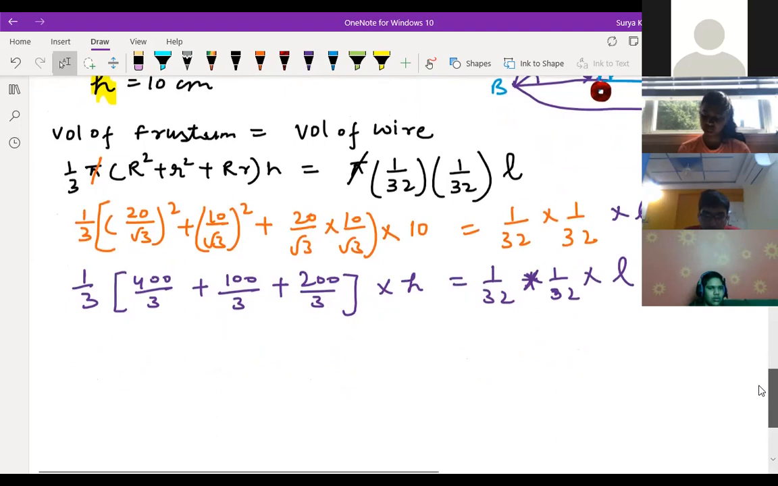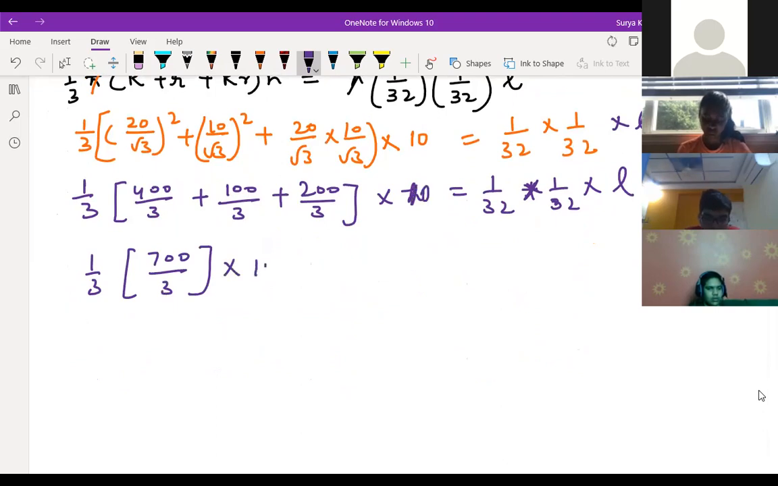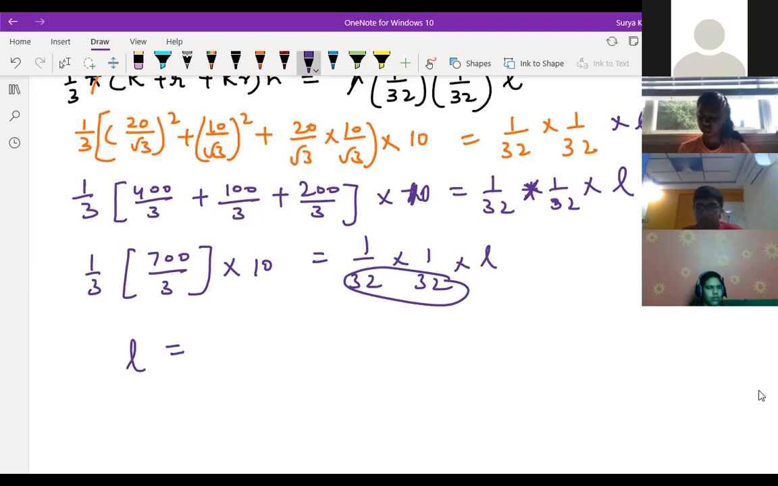Now I hope you can do it easily, children, right? Now it's very easy. 1 by 3 into 700 by 3 into h, we are writing 10, no? 10 is equal to 1 by 32 into 1 by 32 into L. So L is equal to, we can write, 1 by 3 into 700 by 3 into 10 into 32 into 32. Can we write like this or not?